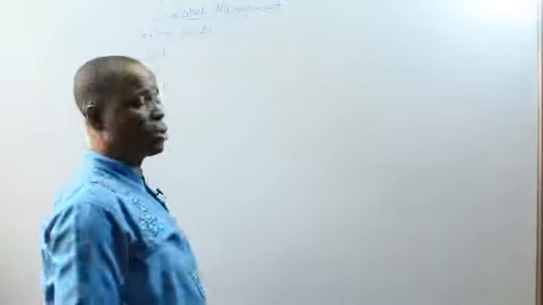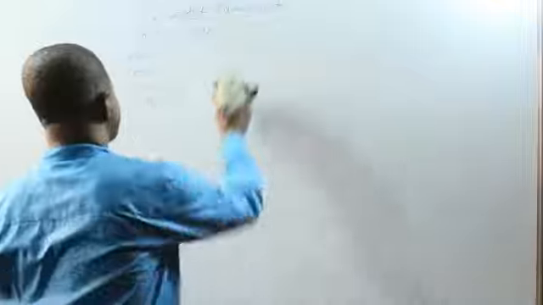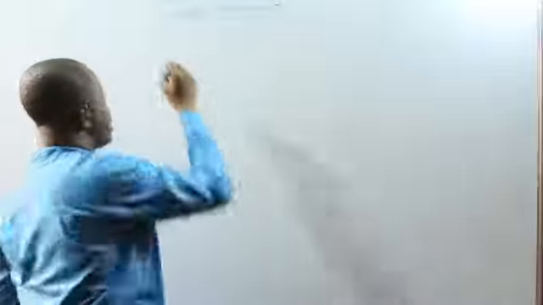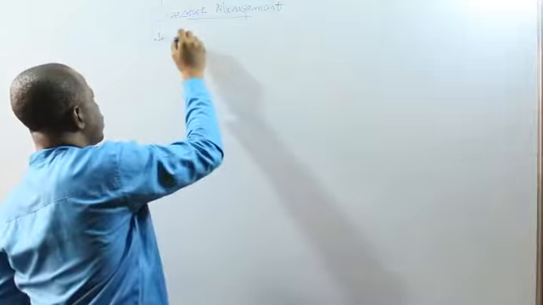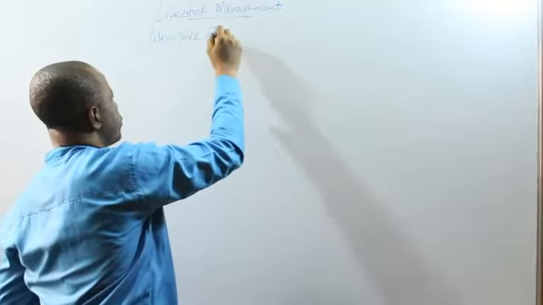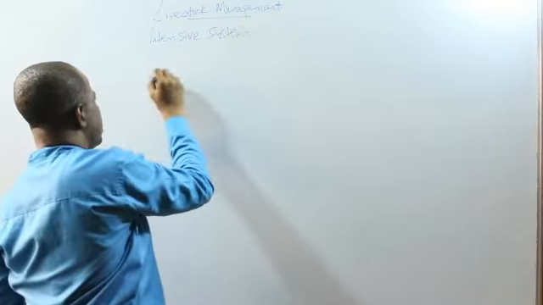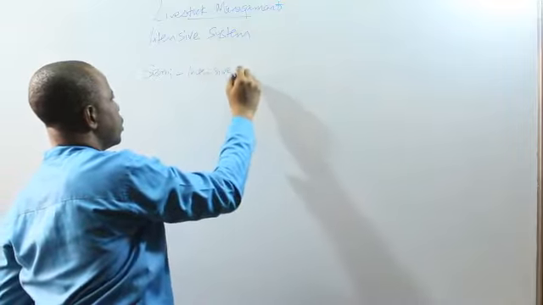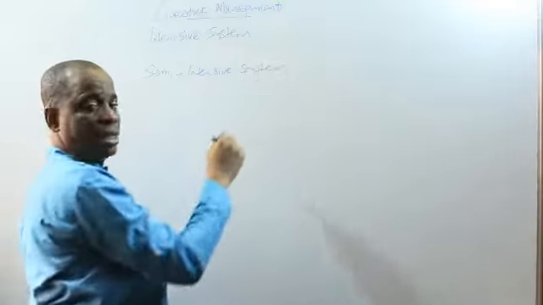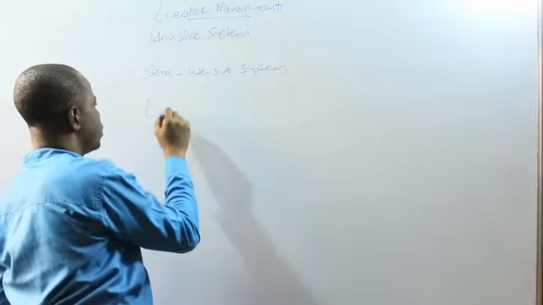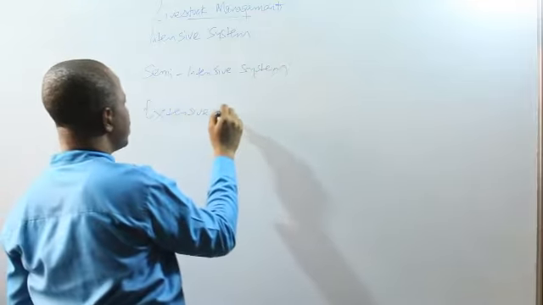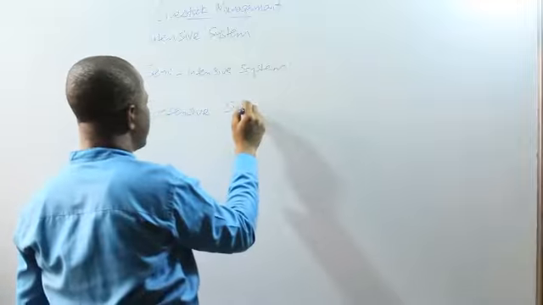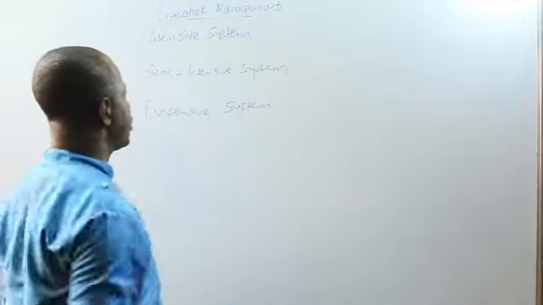Now, farm animals or livestock can be managed in 3 different ways or methods. These are the intensive system, semi-intensive system, and the extensive system.